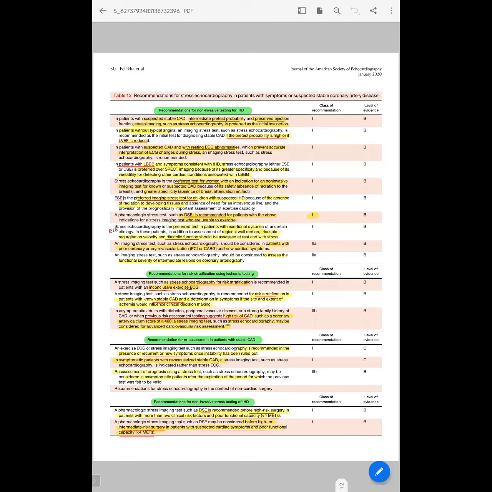Coming to reassessment of stable CAD who have already undergone angiography or revascularization, when they are coming for follow-up, if they are having symptoms, then DSE is also a class 1 indication. And for non-invasive testing in patients for IHD, especially if the patient's functional capacity is less than 4 METs, and if they are to undergo any surgery, then DSE can also be used for risk stratification before giving fitness for surgeries.